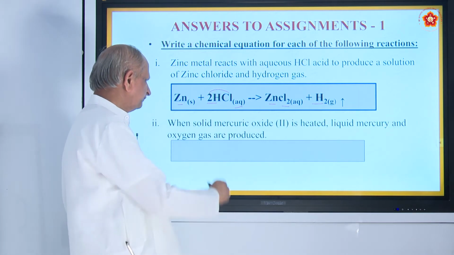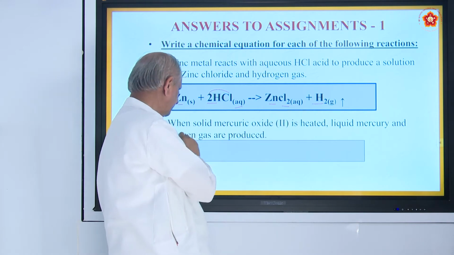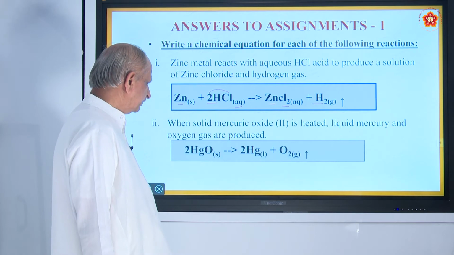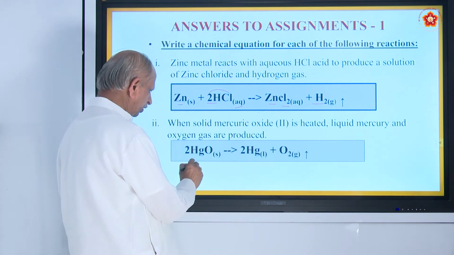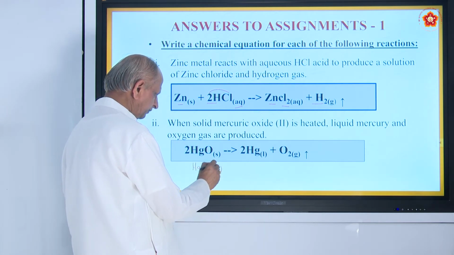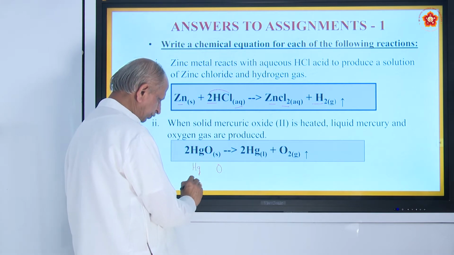Second question: when solid mercuric oxide is heated, liquid mercury and oxygen gas are produced. So, mercuric oxide is HgO. Mercury has two valencies. One is valency 1. Here mercuric means 2.